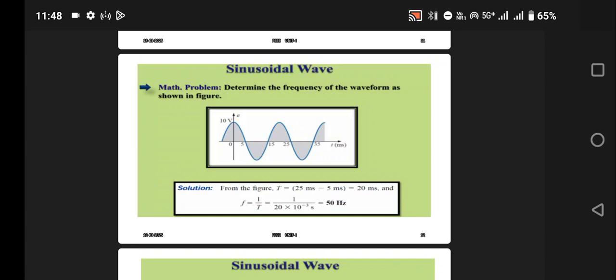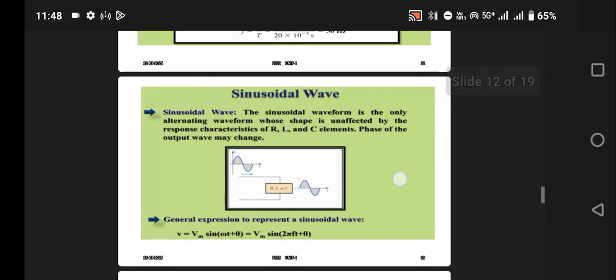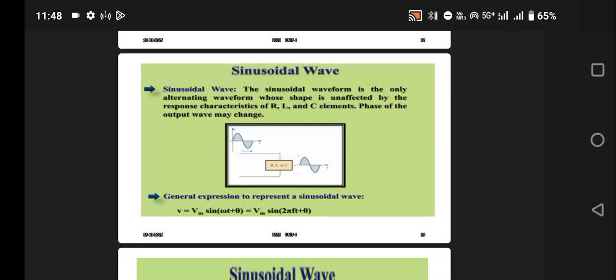For the given waveform, if the time period is given, we can easily calculate the frequency by using the formula T = 1/f.